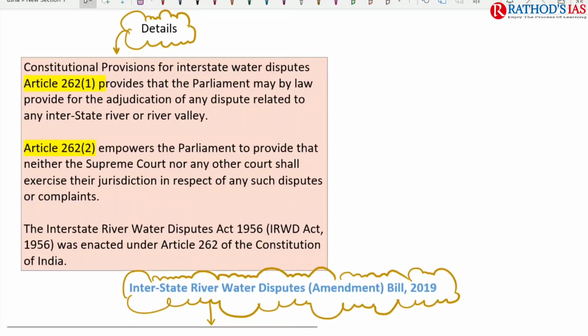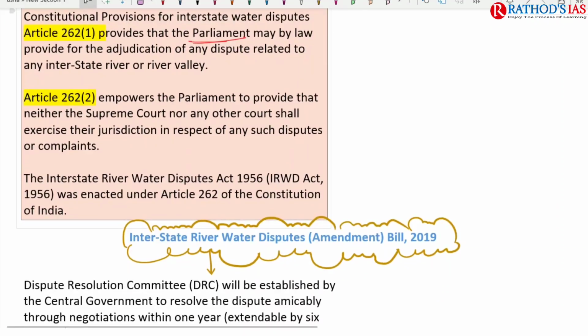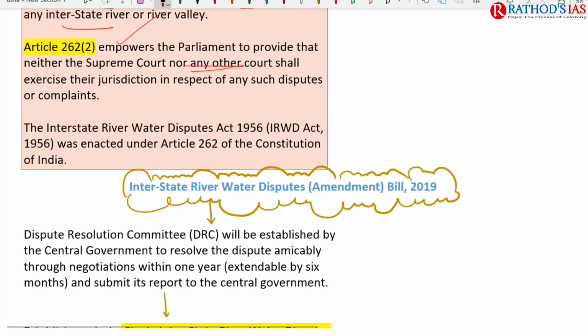If you are talking about the details here, you especially have to focus on which constitutional provisions talk about this interstate water dispute. Article 262 clause 1 says that Parliament may by law provide for adjudication of any dispute related to an interstate river or river valley. And Article 262 clause 2 says that Parliament may provide that neither the Supreme Court nor any other court shall exercise jurisdiction in respect of any such disputes or complaints.